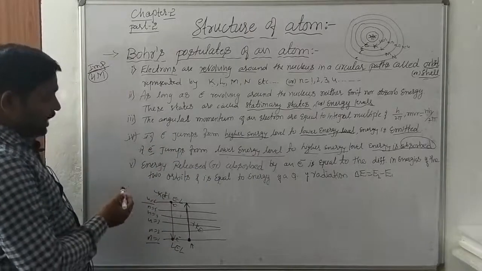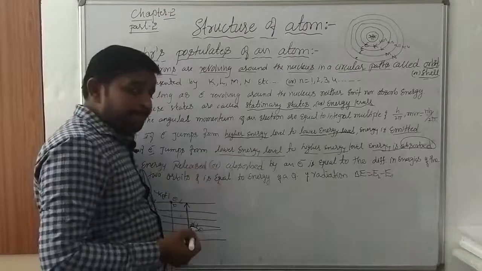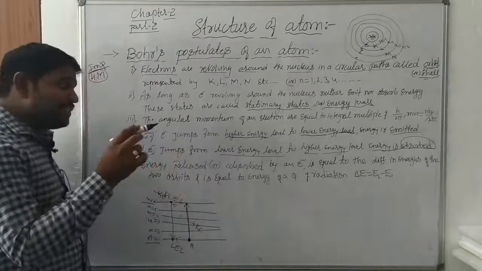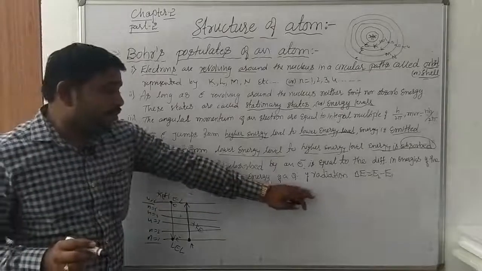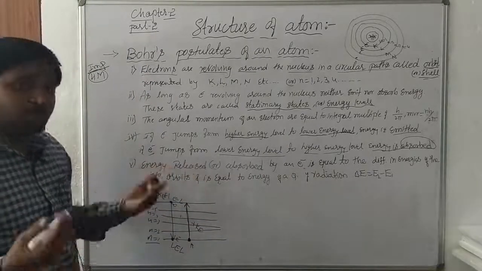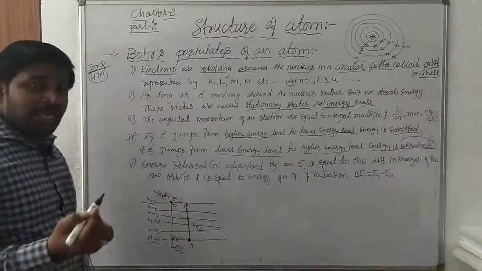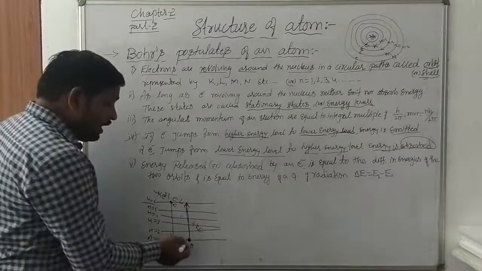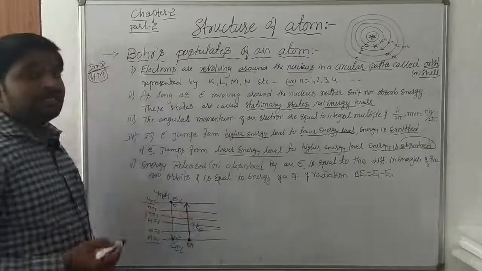ನೆಕ್ಸ್ಟ್, ಲಾಸ್ಟ್ ಪೋಸ್ಟುಲೇಟ್: energy released or absorbed by an electron is equal to the difference in energies of the two orbits and is equal to the energy of a quantum of radiation. So the energy released or absorbed, ಎಷ್ಟು ಎನರ್ಜಿ ರಿಲೀಸ್ ಆಯಿತು, ಎಷ್ಟು ಎನರ್ಜಿ ಅಬ್ಸಾರ್ಬ್ ಆಯಿತು. ಯಾವಾಗ ರಿಲೀಸ್ ಆಗುತ್ತೆ ಎನರ್ಜಿ? When the electron is excited from higher energy level to lower energy level. So when the energy is absorbed, when the electron is excited from lower energy level to higher energy level,